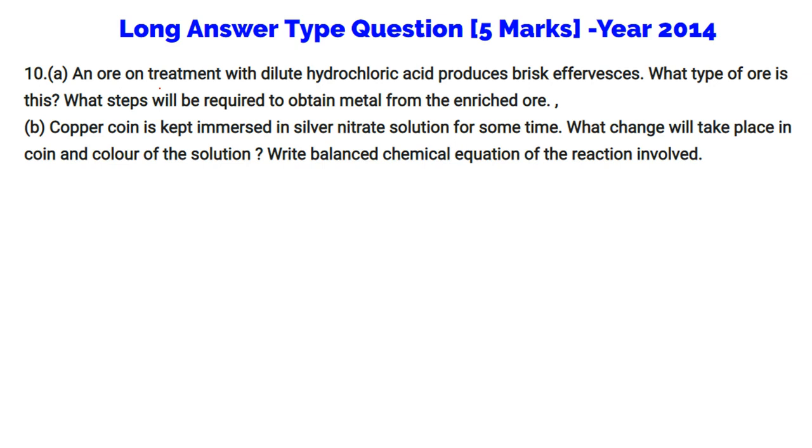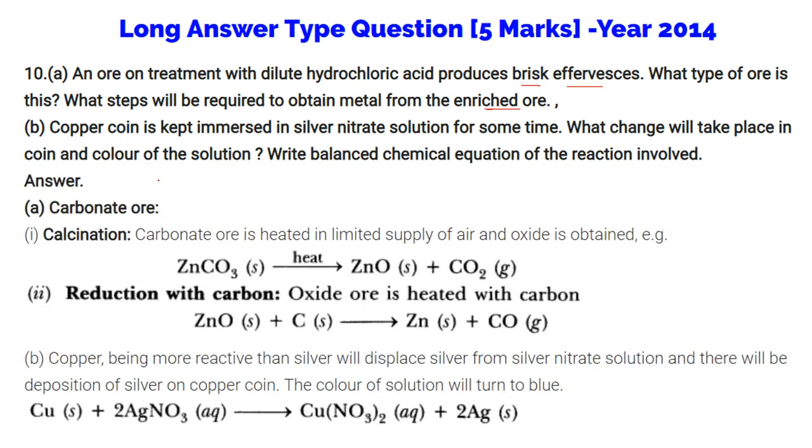An ore on treatment with dilute hydrochloric acid produces brisk effervescence. What type of ore is this? What steps will be required to obtain metal from the enriched ore? So this is a carbonate ore. We use calcination. First, the carbonate ore is heated in a limited supply of air and the oxide, zinc oxide, is formed with carbon dioxide.